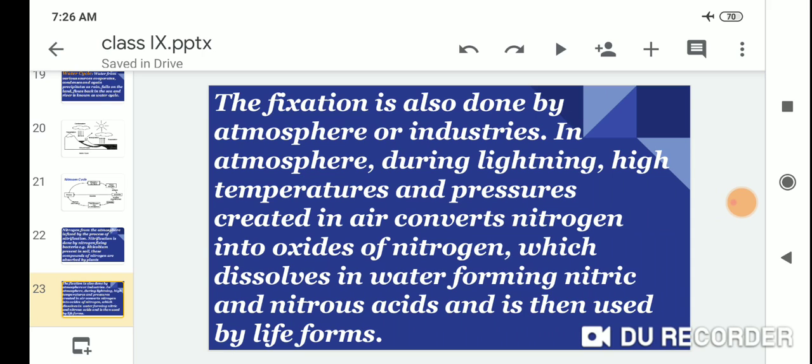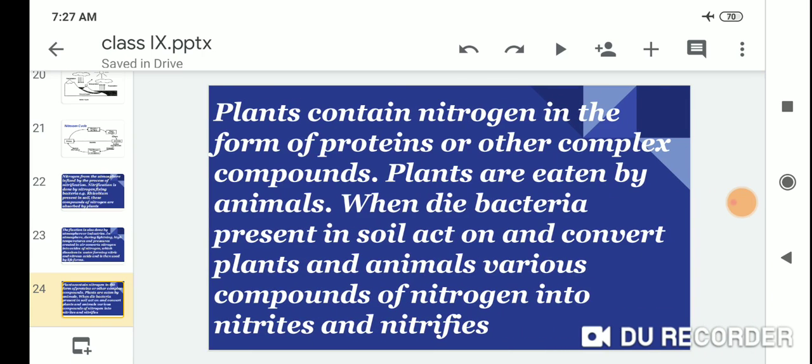In the atmosphere, during lightning, high temperature and pressure in the air convert nitrogen into oxides of nitrogen, which dissolve in water forming nitric and nitrous acids, and are then used by life forms. Plants contain nitrogen in the form of proteins or other complex compounds.